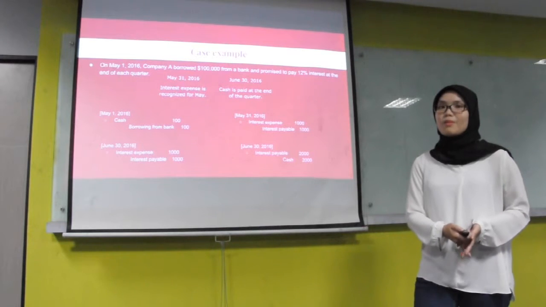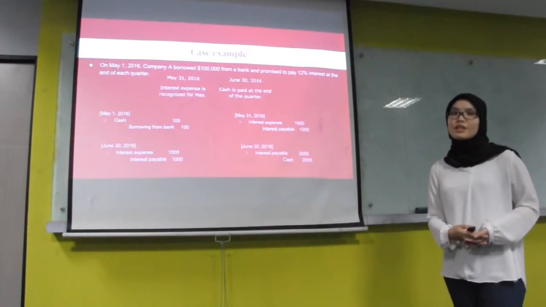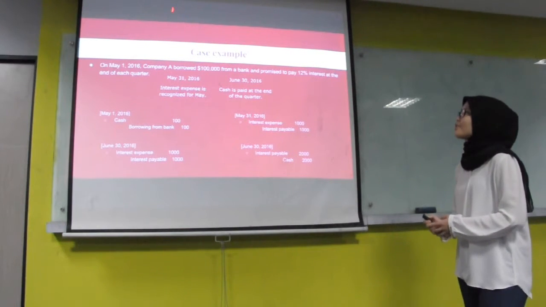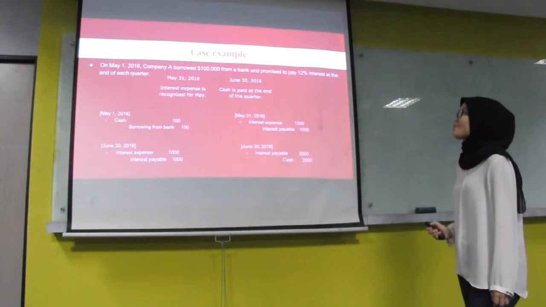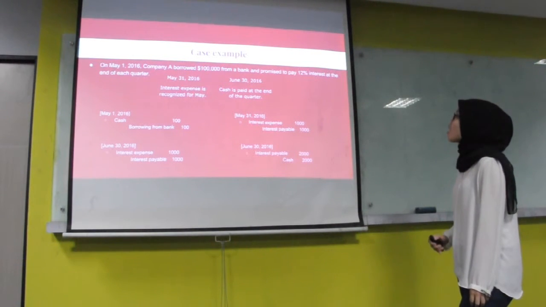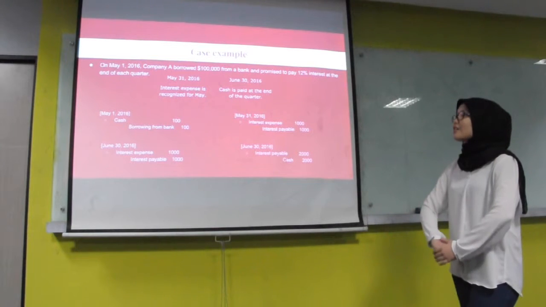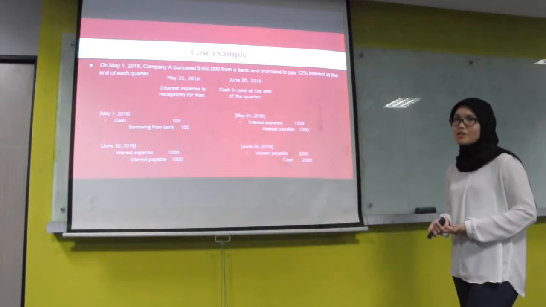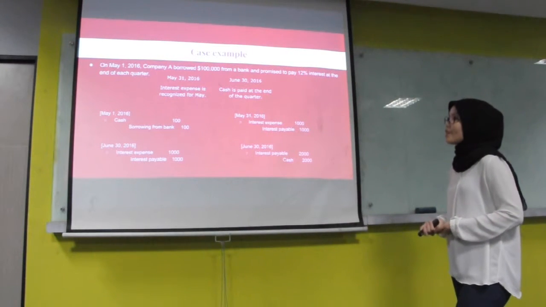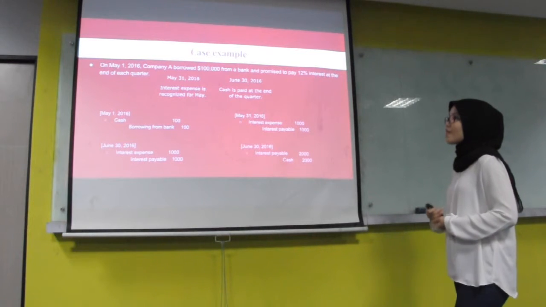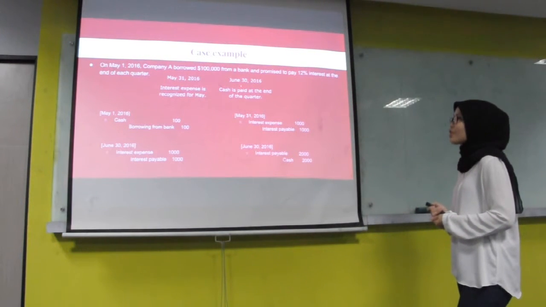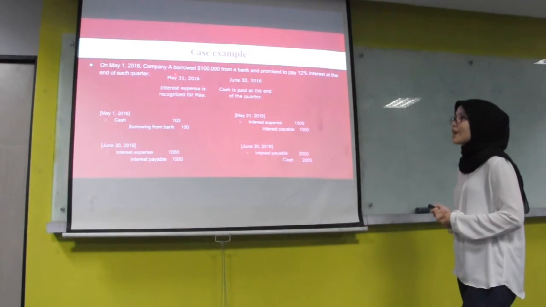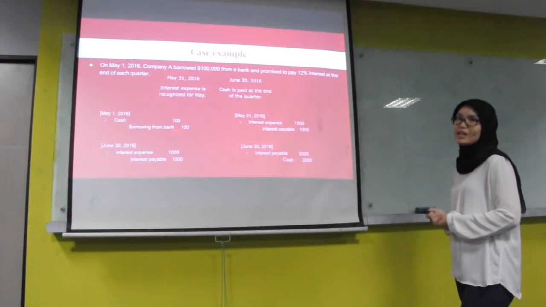For our case example, on May 1st, 2016, Company A borrowed $100,000 from a bank and promised to pay 12% interest at the end of each quarter. We can see that for the recognition of expense, the company has to recognize interest expense each month, and at the end of each quarter they have to pay cash. So on June 30, they have to pay cash, and in May and June the interest expense is recognized immediately.